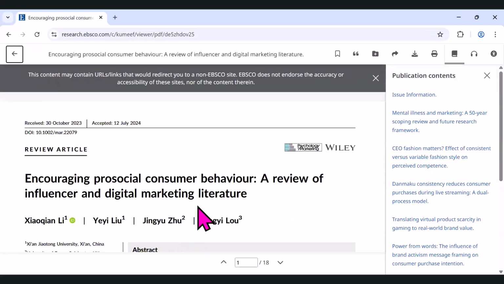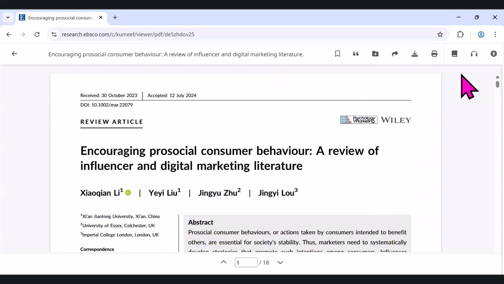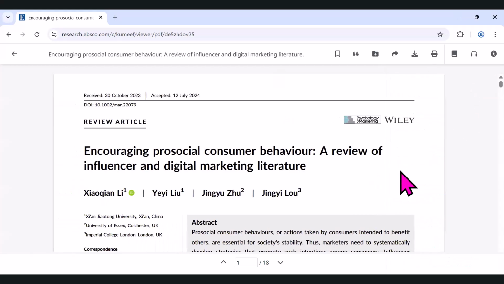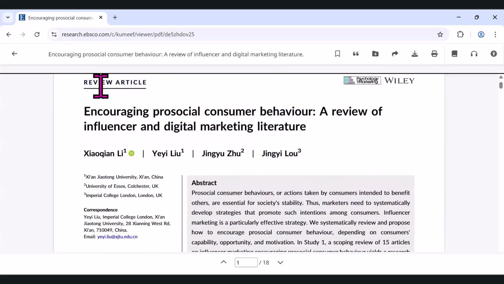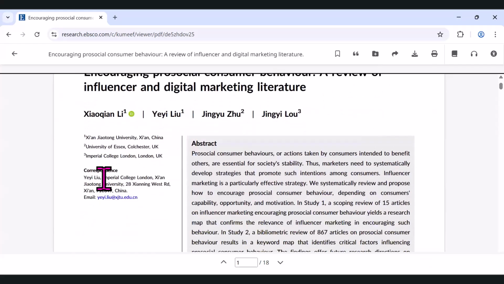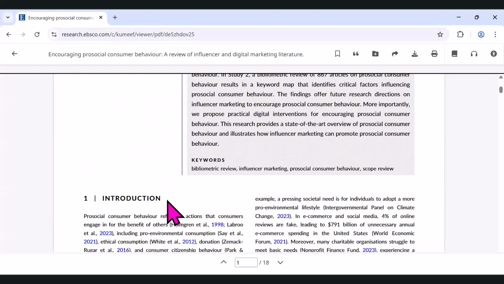And this allows you to dig a little bit deeper into the source itself. I'm just going to close some of these extra things that we don't need. This is very nice, publication contents, but I'm just going to close that and look at this myself. So again, this is a review article. So they didn't do original research. They're reviewing the other literature that has come out already. And looks like at least one of the authors works for Imperial College London. So that's a good sign that they're academics.